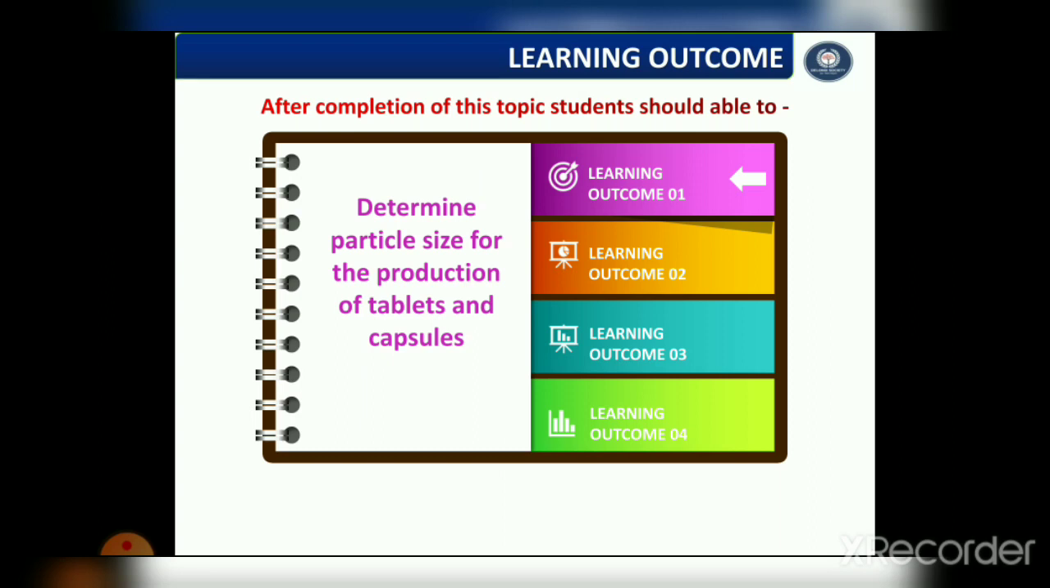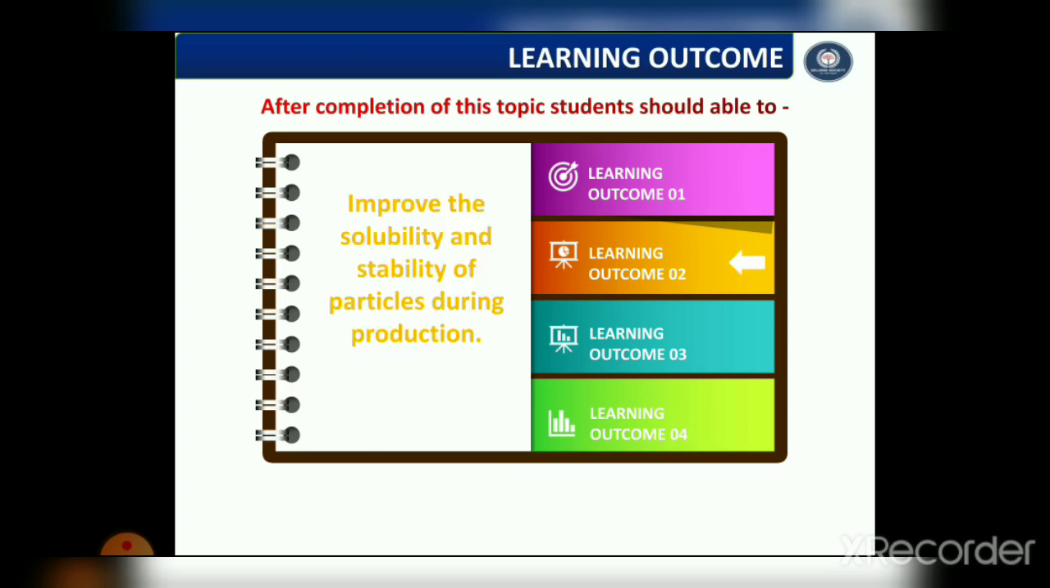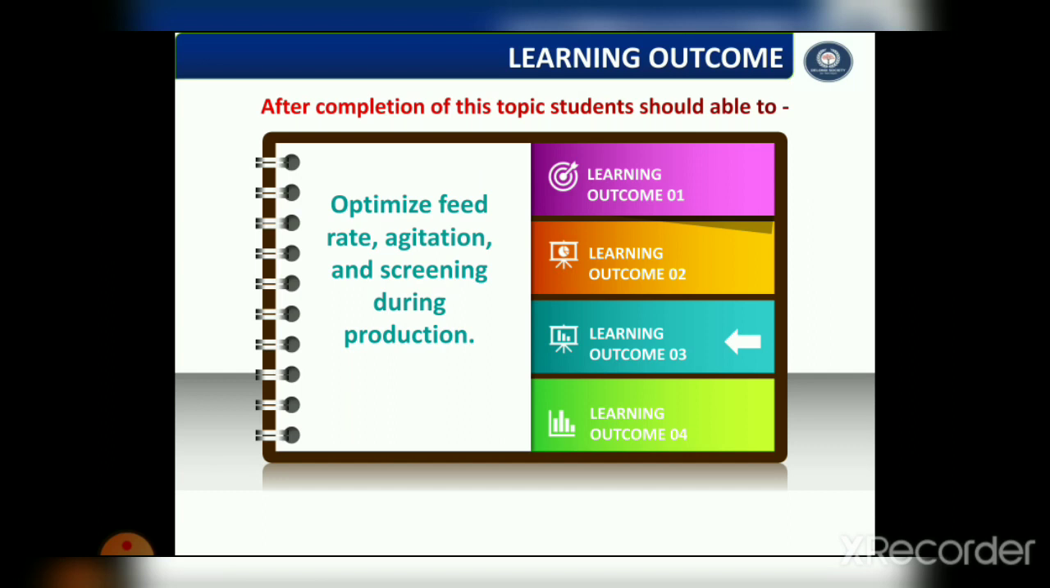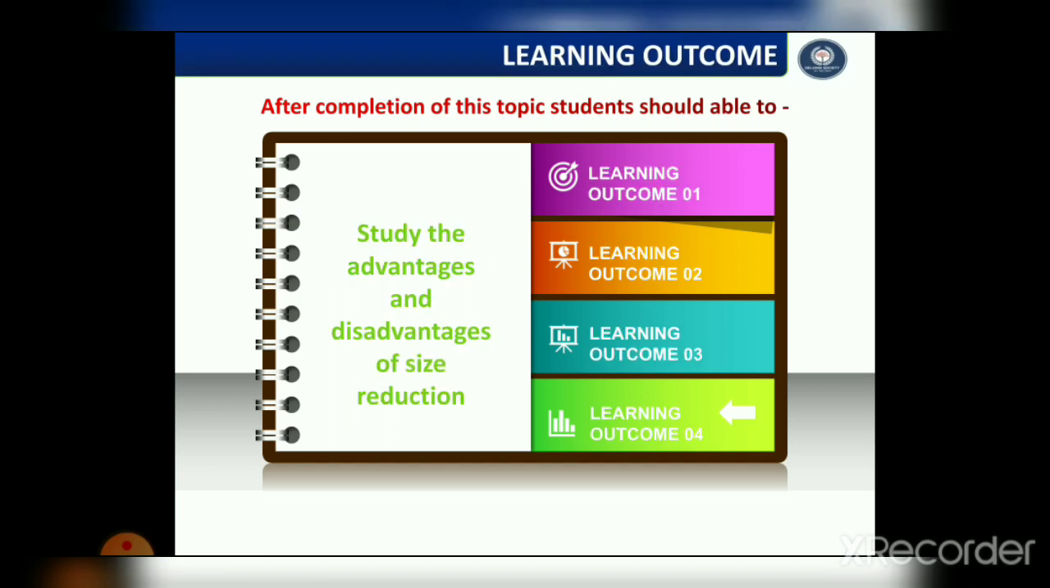The learning outcome of today's presentation is that after completion of this topic, students should be able to determine particle size for the production of tablets and capsules, improve the solubility and stability of particles during production, optimize feed rate, agitation and screening during the production, and study the advantages and disadvantages of size reduction.